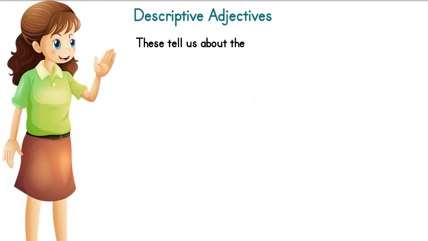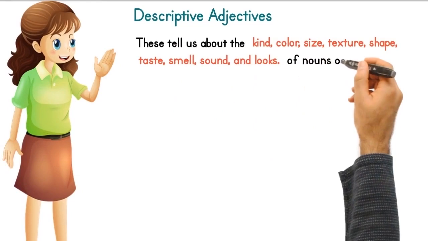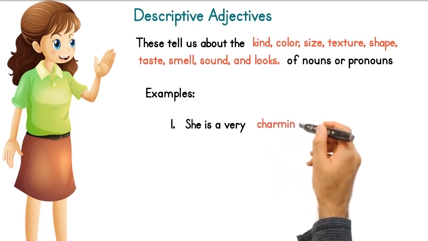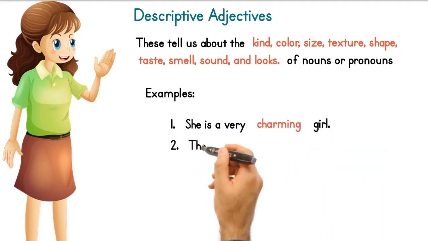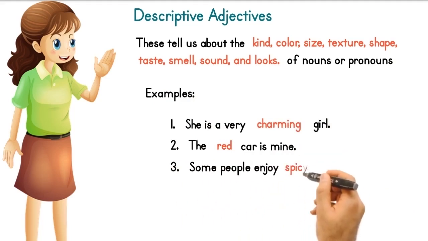Descriptive adjectives tell us about the kind, color, size, texture, shape, taste, smell, sound, and looks of nouns and pronouns. She is a very charming girl. The red car is mine. Some people enjoy spicy food.